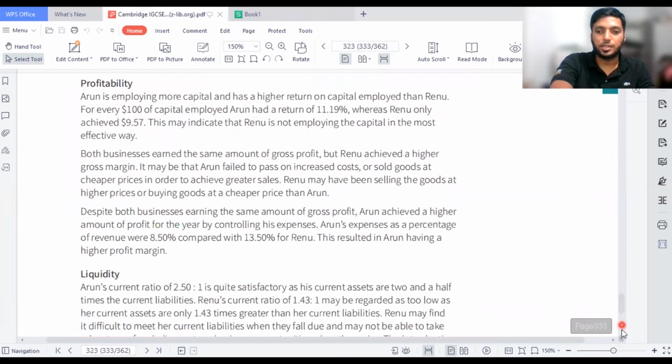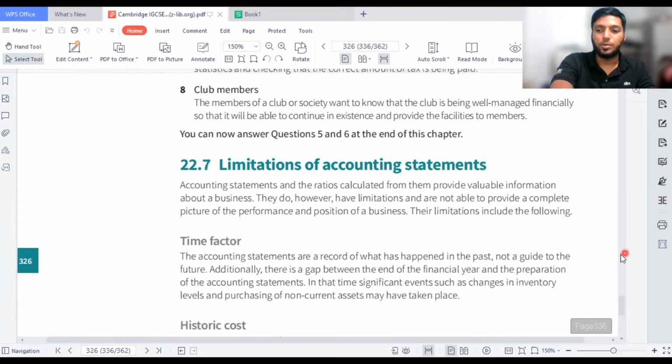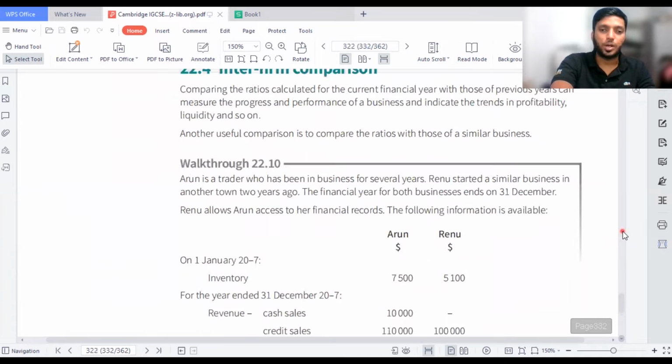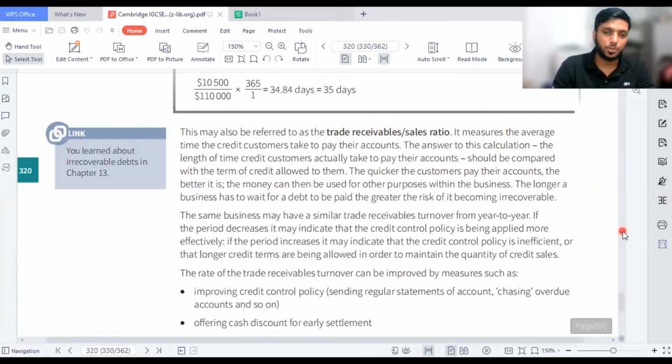There's another content which is like 4 or 5 pages, which I'll be putting on the next video of my ratios calculation. I have uploaded a lot of videos in the Cambridge playlist. If you want to learn accounting, economics, business studies, everything is uploaded on the Cambridge playlist. Go to Commerce with Mac on YouTube and find my playlist in Cambridge. There are paper codes like 7115, 2281, 0452, 0450.